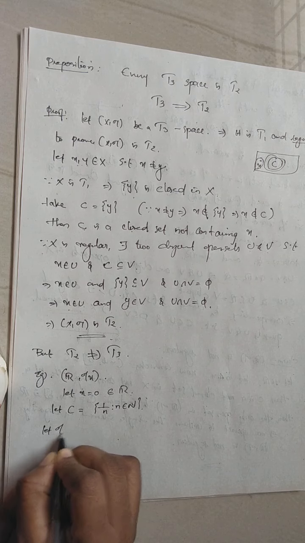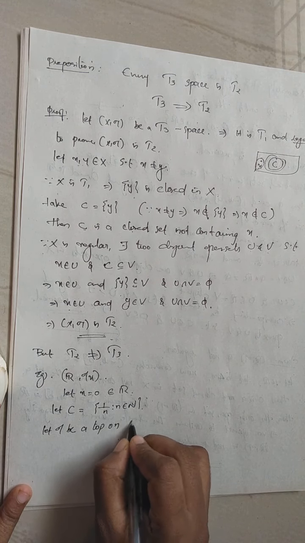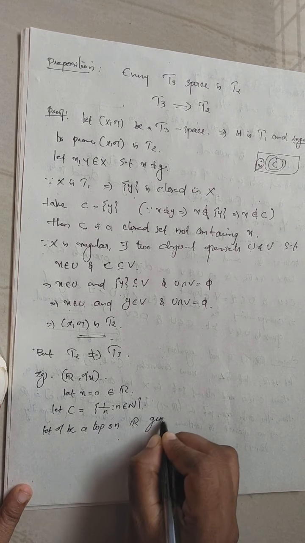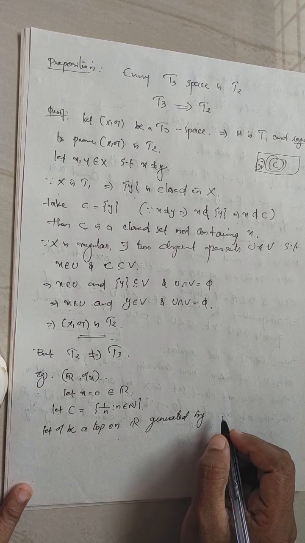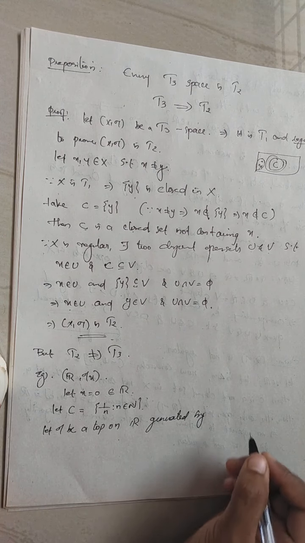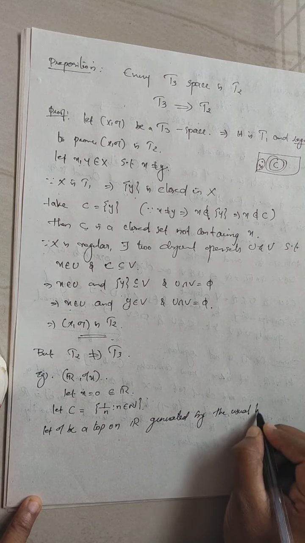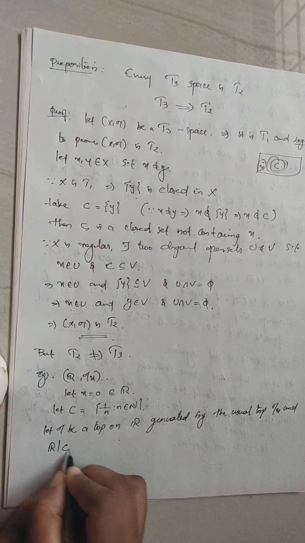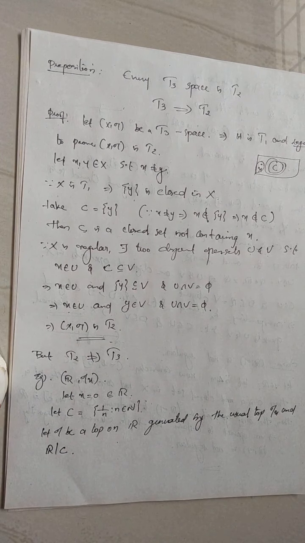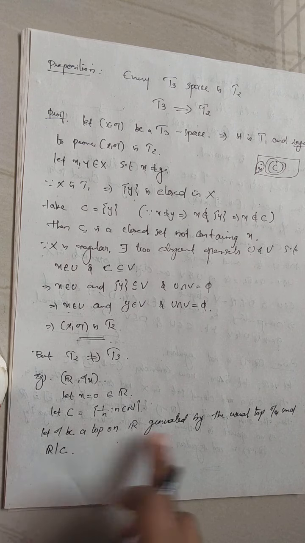Let tau be the topology on R generated by the usual topology tau u and the set R minus C. That means the set R minus C is also open with respect to the topology tau.